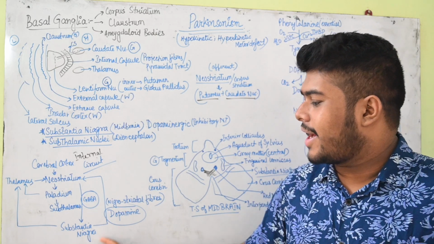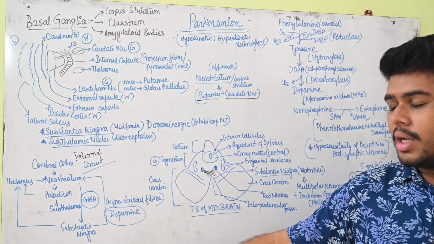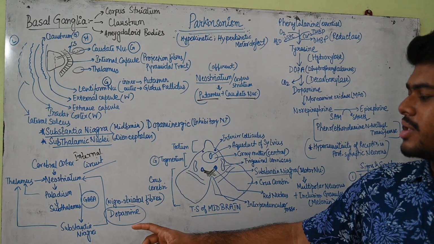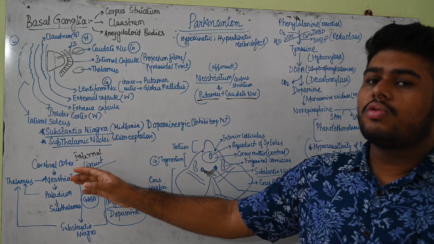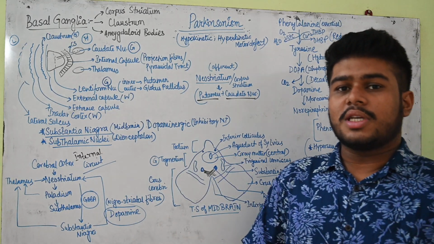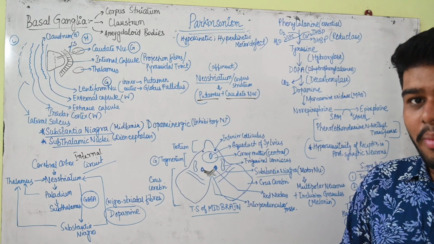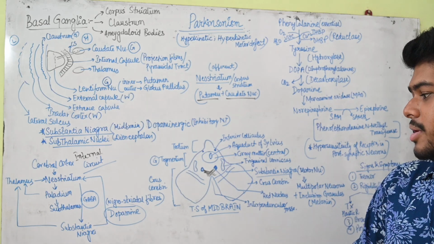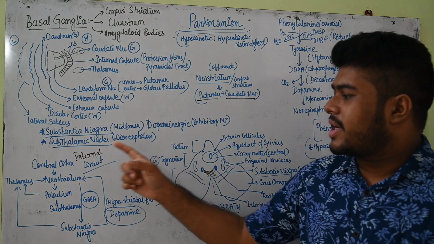And substantia nigra is releasing dopamine. Okay, dopamine is produced over here, and via these nigrostriatal fibers they are going to the neostriatum. The dopamine is reaching the neostriatum, and there it is released. Basically dopa is converted to dopamine, and here the receptors are there, dopaminergic receptors. Okay, so that is the internal circuit.